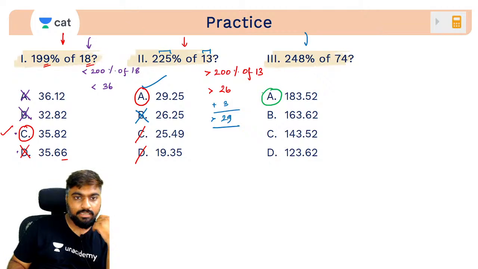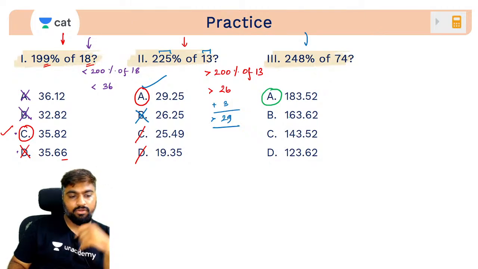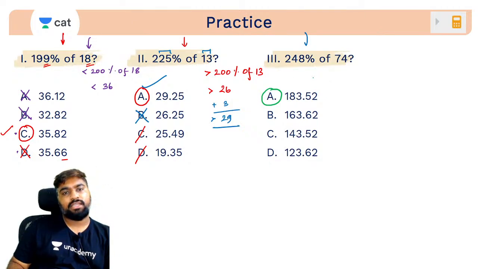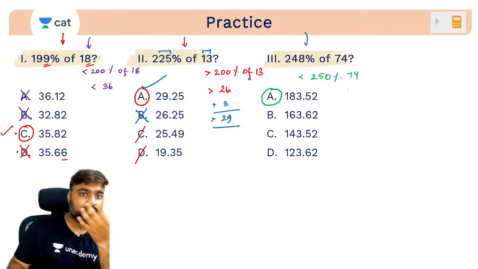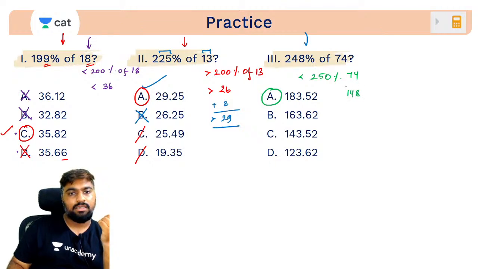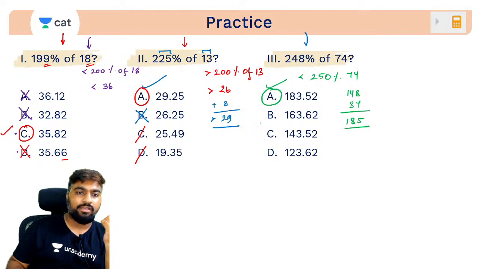Saurabh said B. Saurabh, B is a very low value, no? A, beautiful. So what is this? 248 percentage is very close to 250 percentage. Our answer will be less than that. 250 percentage of 74 is what? 200 percentage is 148. 50 percentage is 37. If I add this, what do I get? I get 185. Around 185 only this one value fits. These are too low, very low.